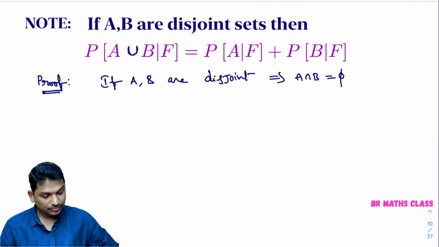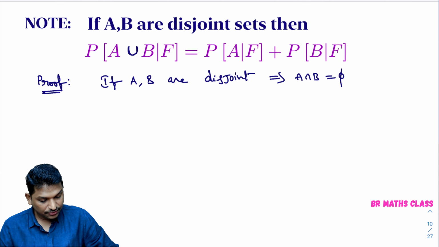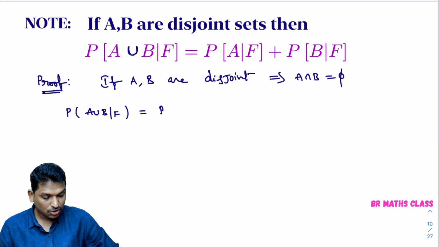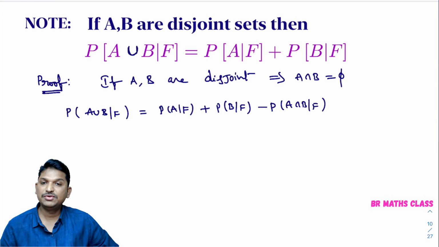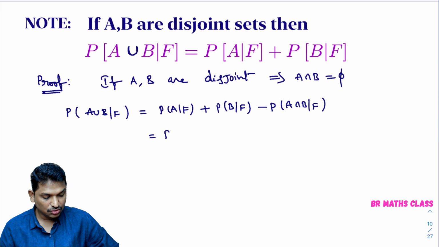So here, the probability of A union B given F equals the probability of A given F plus the probability of B given F minus the probability of A intersection B given F. This is the result we proved in the second property, right?